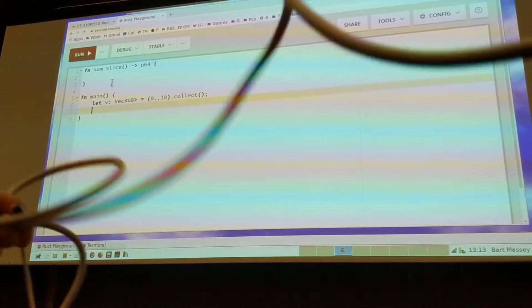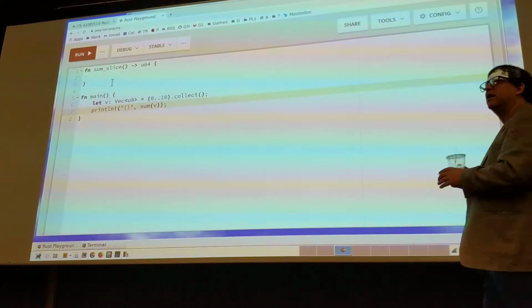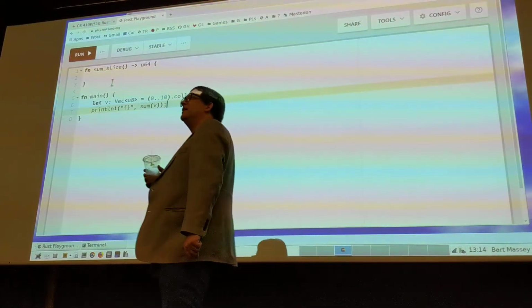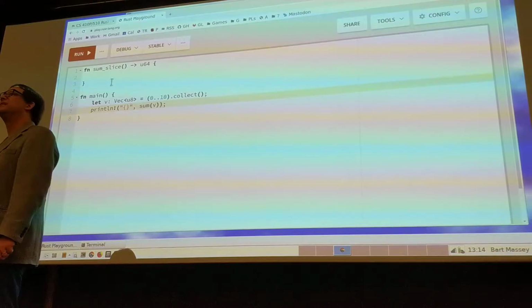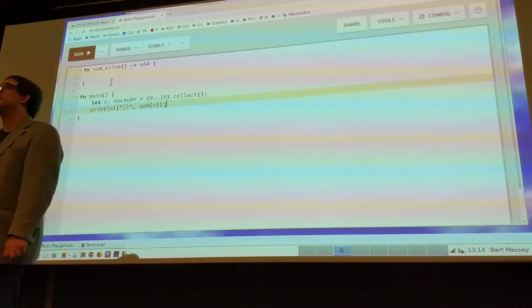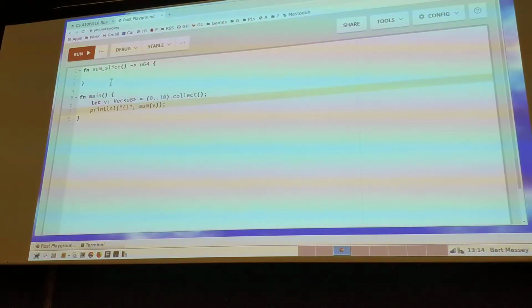So one way to do it would be to say println bang sum of v, right? What's the problem with that plan at this point? I mean, it's not really a problem, it would work. Oh, it moves v. And I probably don't really want to have to move the thing into sum every time I call sum, right? So I'm probably going to want to pass it by address somehow, by reference somehow. So let's stick some addressy bits in front of this.